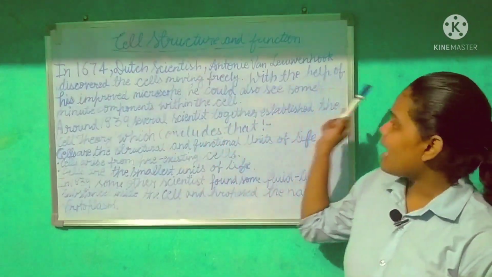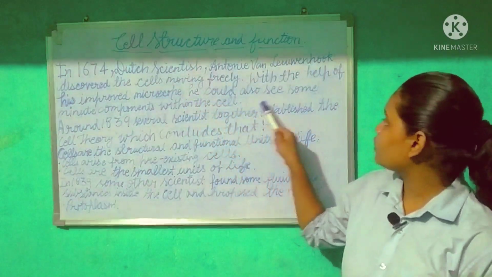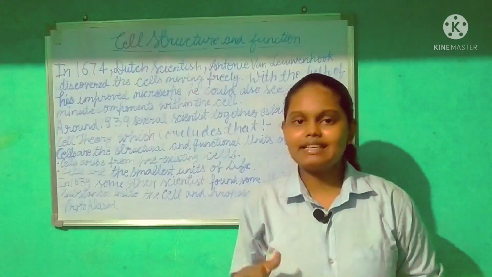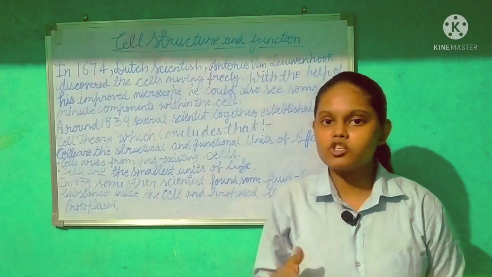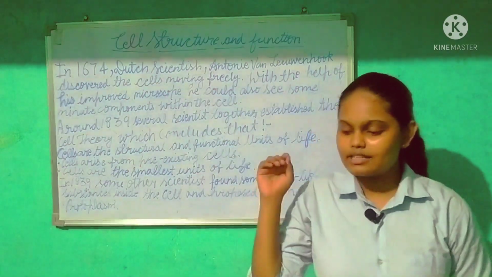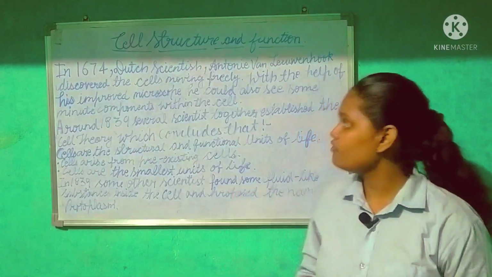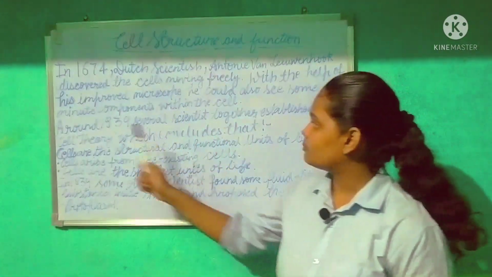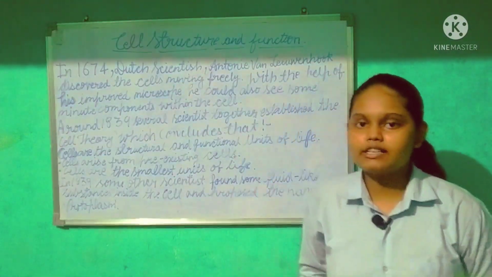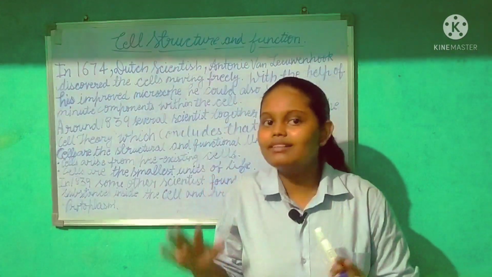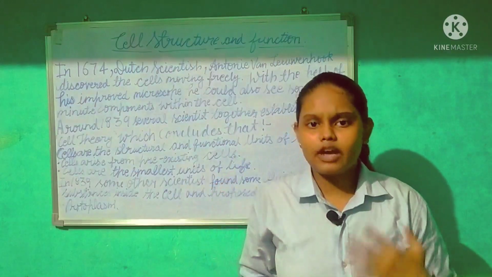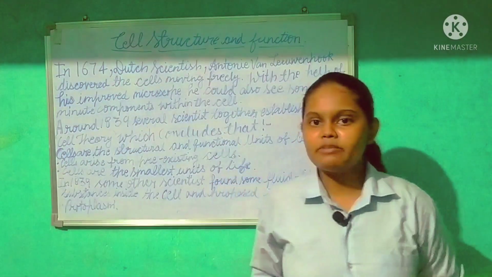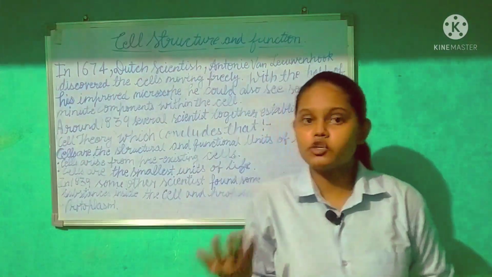With the help of his improved microscope, he could also see some minute components within the cells. After he saw that it was a cell moving in the water, he researched it, and after deep research he found minute components within the cells. He found that all living organisms, animals and plants, are made up of cells, like amoeba, paramecium, animals, plants, human beings.